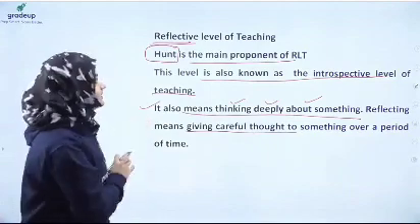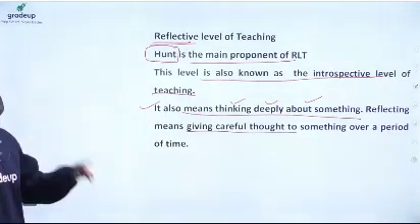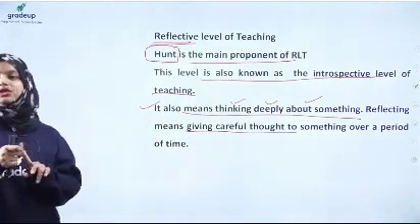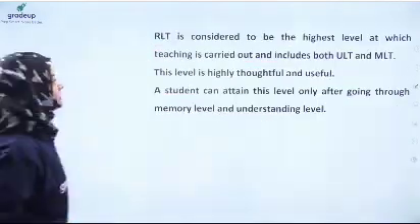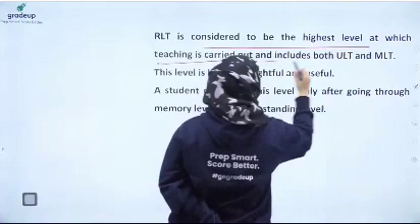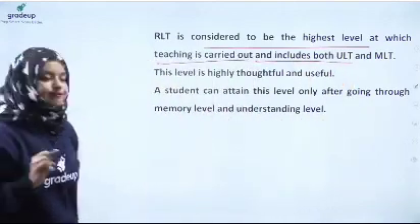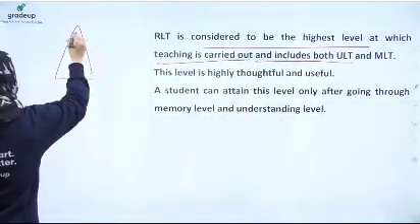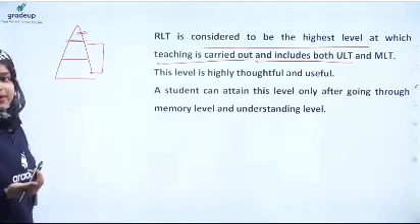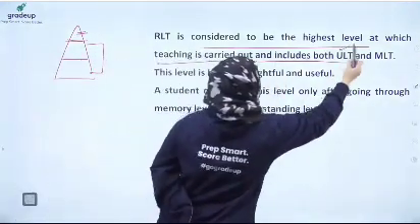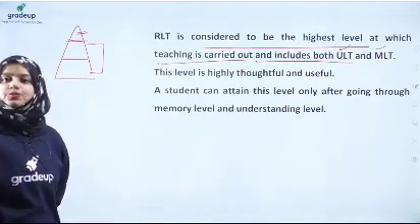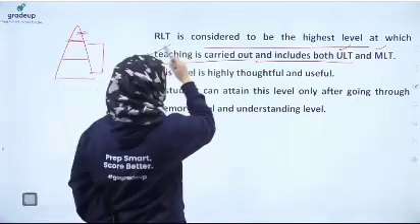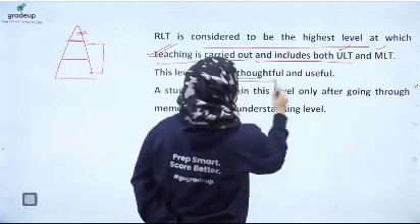So this reflective meaning is clear to everybody. Reflective means to think deeply about something. It means to think about something and get your own ideas, right? It is considered to be the highest level at which teaching is carried out, and it includes both the understanding and the memory level. So this level includes both the previous levels as well. Without the memory level and without the understanding level, we cannot go to the reflective level, right? So this is the topmost level, whose proponent is Hunt, and it involves both these levels of teaching. It is highly thoughtful and highly useful.